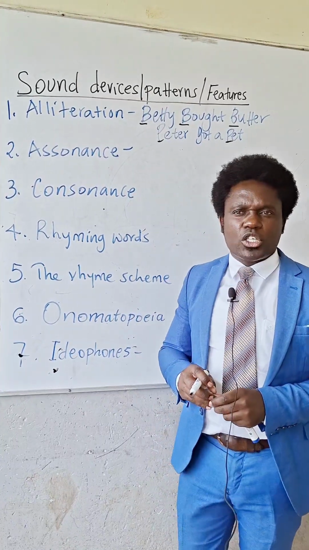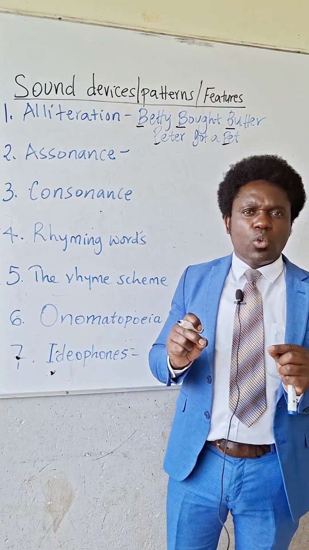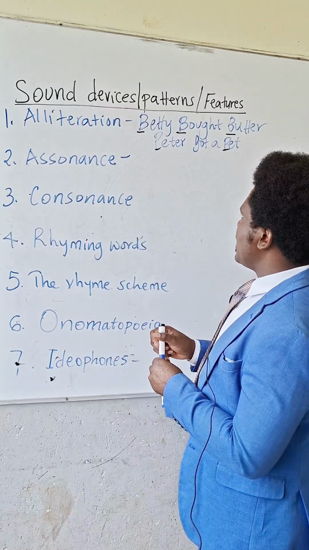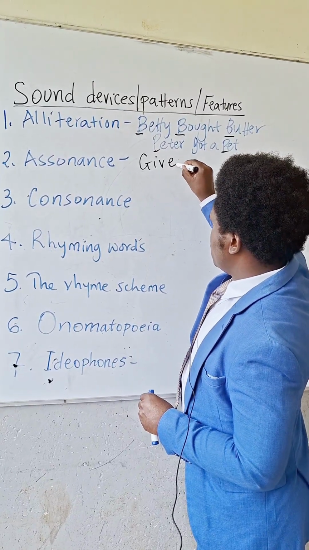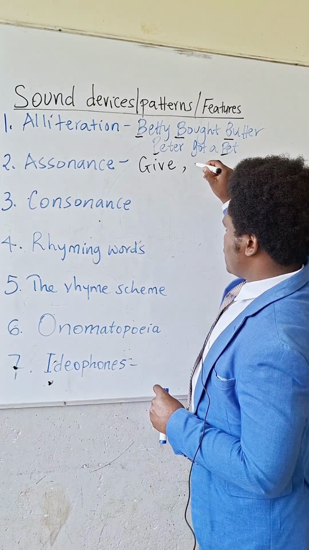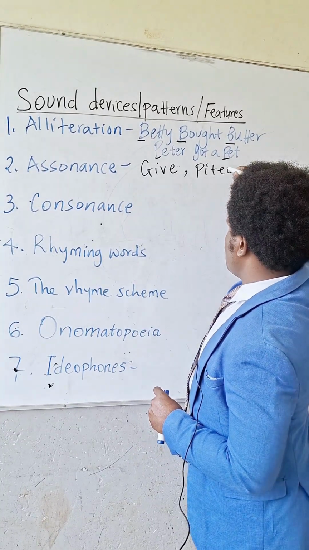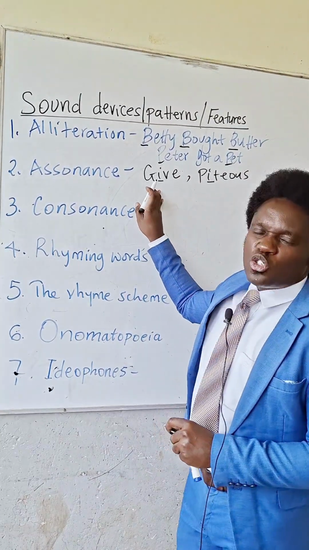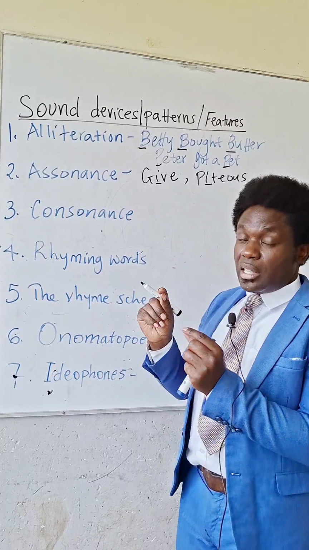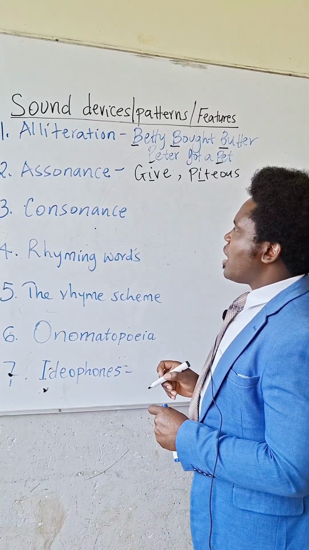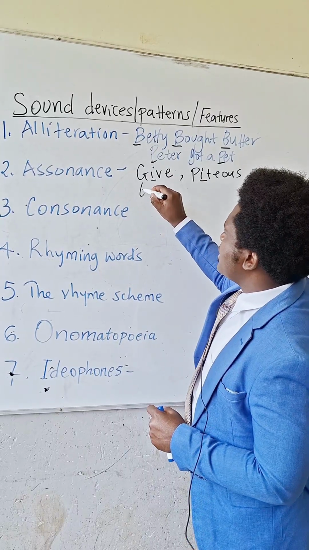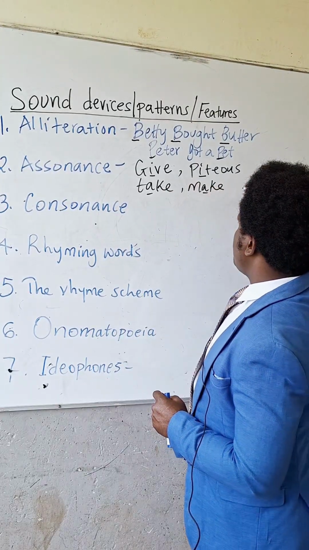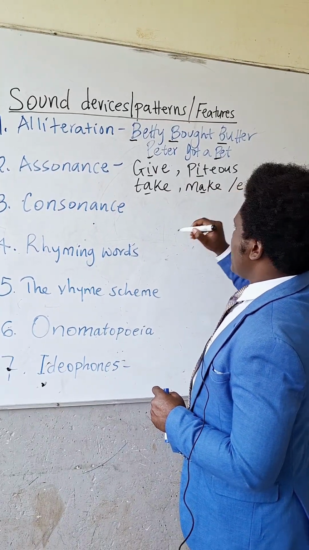Assonance is the repetition of similar vowel sounds in words close together in a line, and they should be in the same position. For example, we have words like give and piteous. The I in give and the I in piteous are in assonance. That means they're repeated in the same position and the words are close together in a line. We could also have words like take and make. In that case again, what is repeated is the diphthong A.